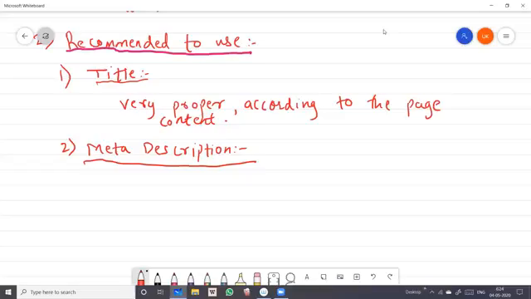Again, I'll repeat: in HTML, it is the 160 character snippet used to summarize a web page's content. It gives a very clear description, in a 160 character snippet.